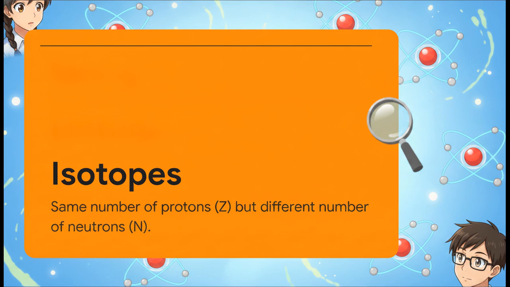So the real kicker here is that you can actually change the heavy neutral particles inside the nucleus, the neutrons, without changing the identity of the element itself. We call these variations isotopes. Because isotopes have the exact same number of protons, they hold the exact same number of electrons. And because of that, they behave exactly the same way in chemical reactions.